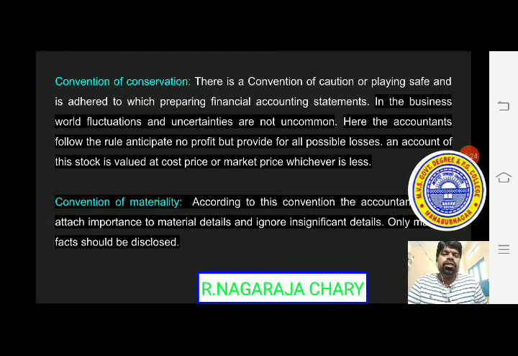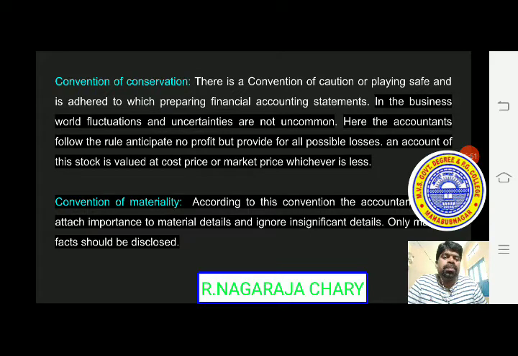There is a convention of caution or playing safe, which is adhered to while preparing financial accounting statements. In the business world, fluctuations and uncertainties are not uncommon. Here the accountants follow the rule: anticipate no profit but provide for all possible losses.